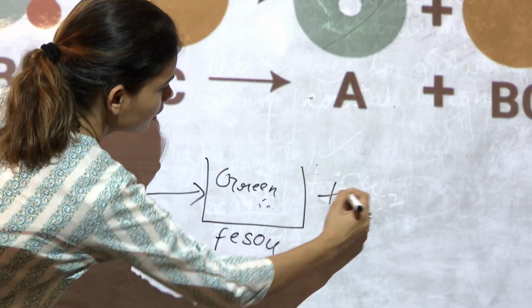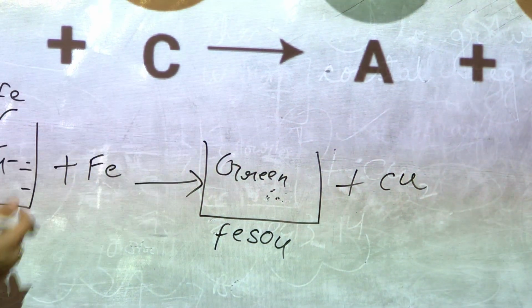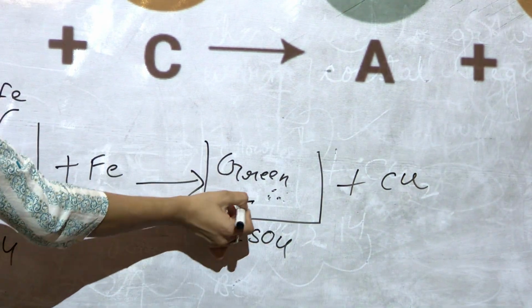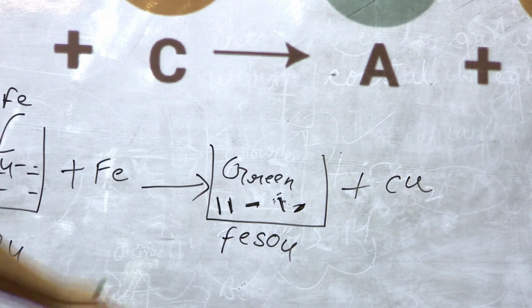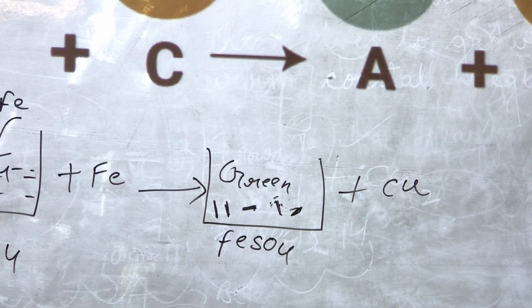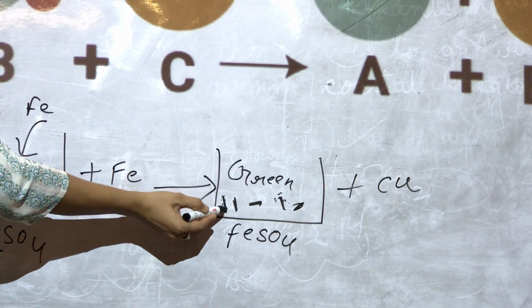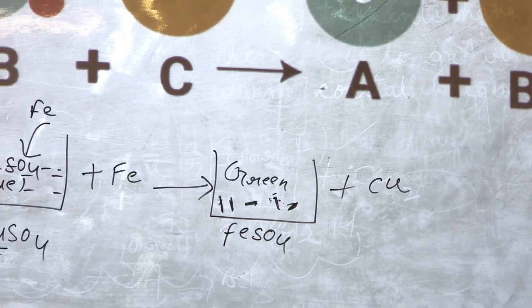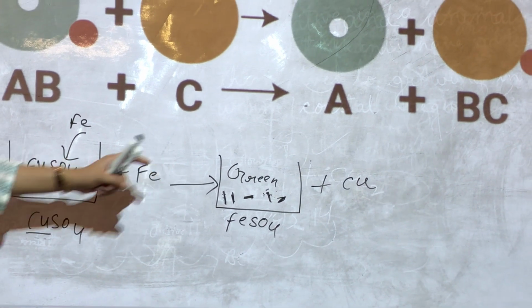You will find the copper layer above the iron nails which are settled at the bottom. So that is another example of a displacement reaction.